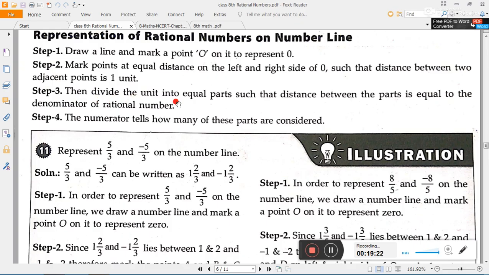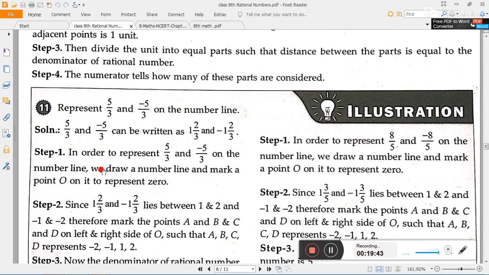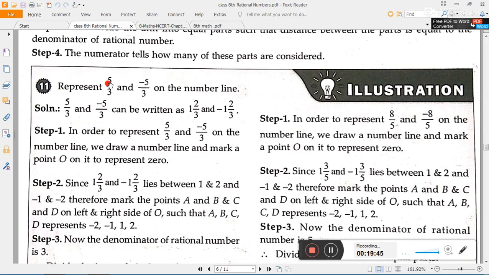Then divide the unit into equal parts such that the number of parts is equal to the denominator of the rational number. So make the same number of parts of the single unit as the denominator of the number we have to show on the number line. The numerator tells how many of these parts are considered. Now see one example. Represent 5 by 3 and minus 5 by 3 on the number line.